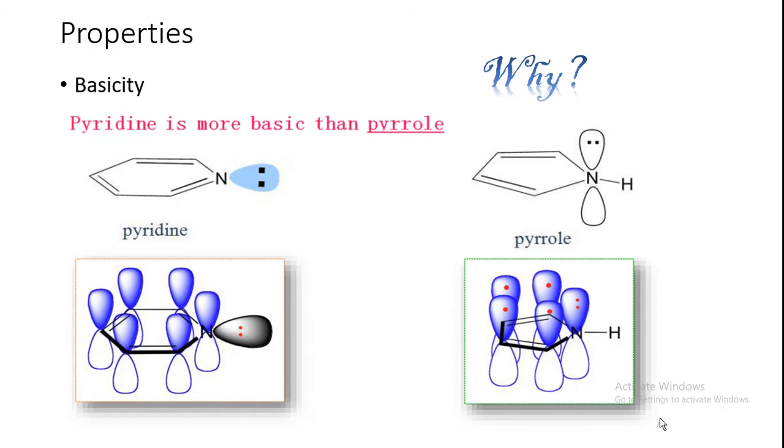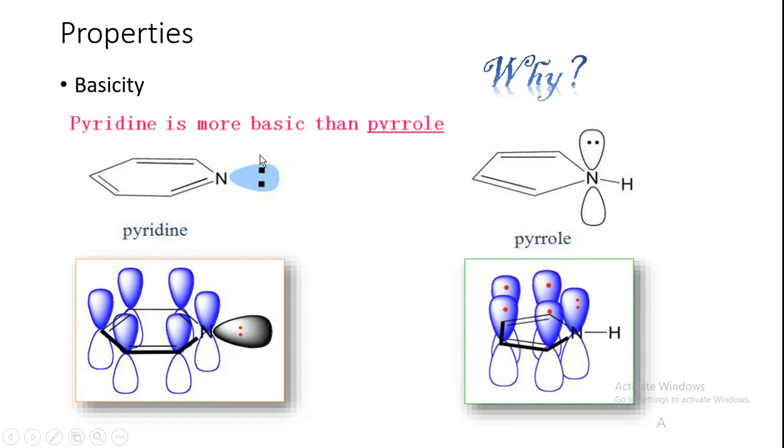The first property is basicity. Here I have given one statement: pyridine is more basic than pyrrole. Why is it so? Look clearly at the planar structures of pyridine and pyrrole. We know pyrrole is a 5-membered ring nitrogen-containing heterocyclic compound, but pyridine is a 6-membered ring nitrogen-containing heterocyclic compound. Both have unsaturation. This is the molecular orbital structure of pyridine, and this is the molecular orbital structure of pyrrole.